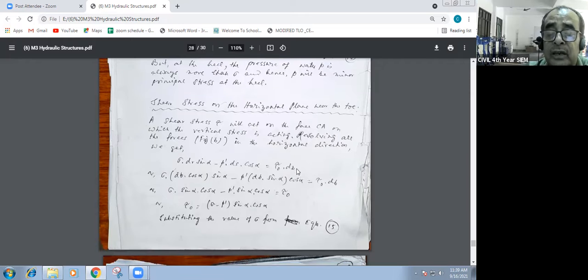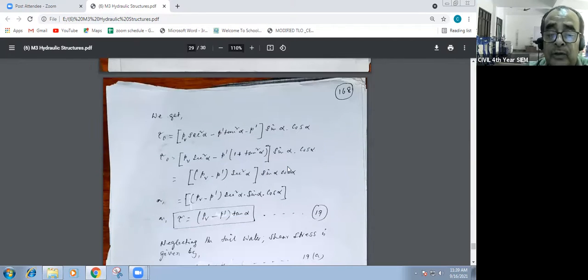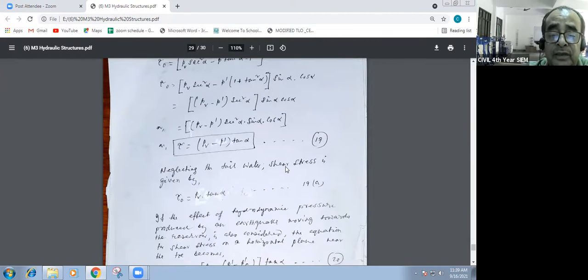Resolving all the forces in the horizontal direction, and what was done earlier in the vertical direction. You have to resolve all the forces. And ultimately, tau is equal to PV minus P dash tan alpha. Neglecting the tailwater,